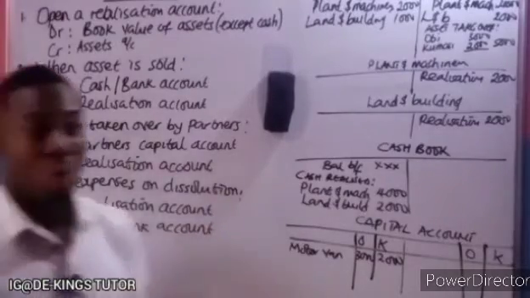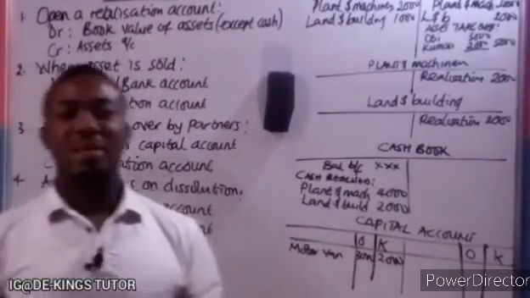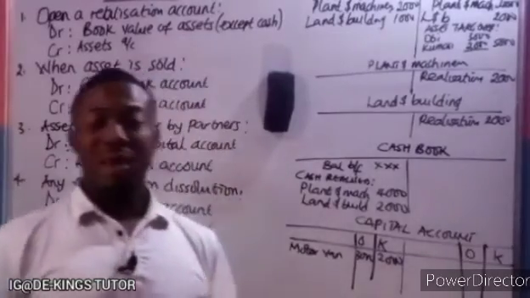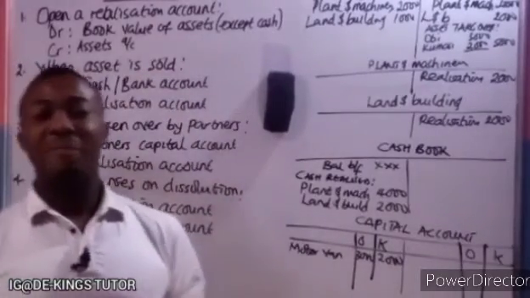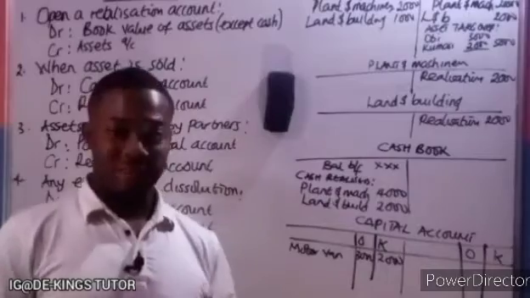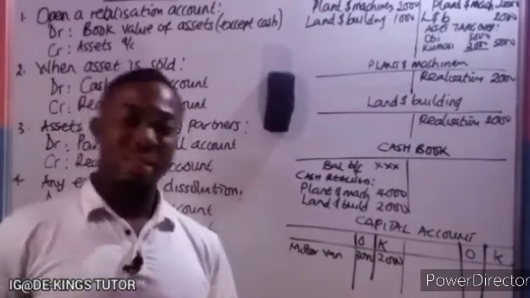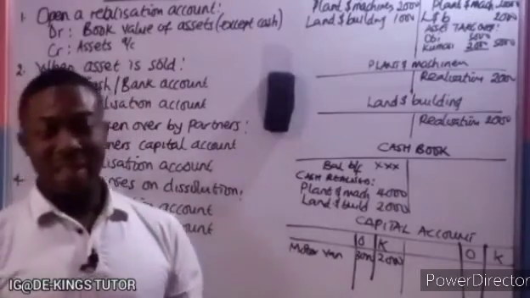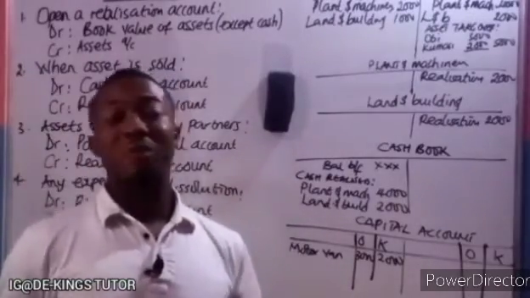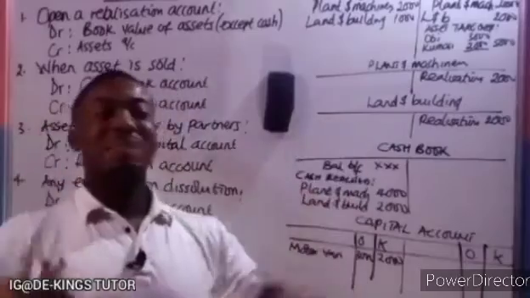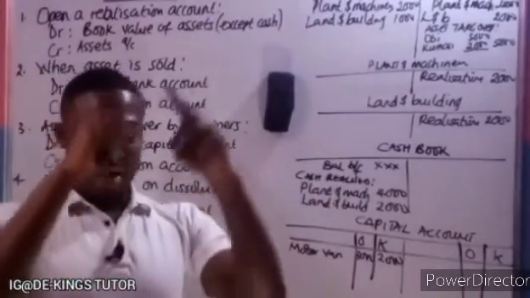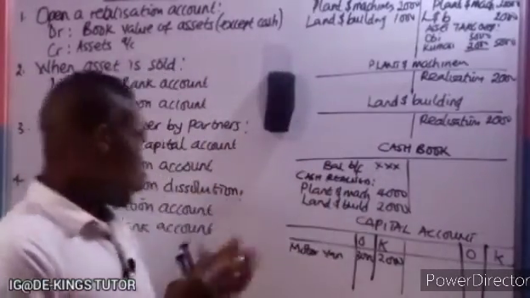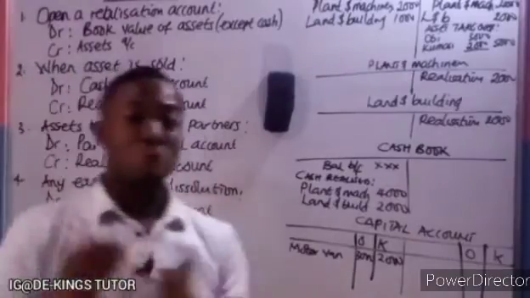Now they might want to get a liquidator, an individual that can value the asset, know its worth. In the course of the dissolution, they might employ some persons that are not part of the partnership. Definitely they will have to pay. So those expenses they incur in that period, we group them together. I will call it the cost of dissolution.